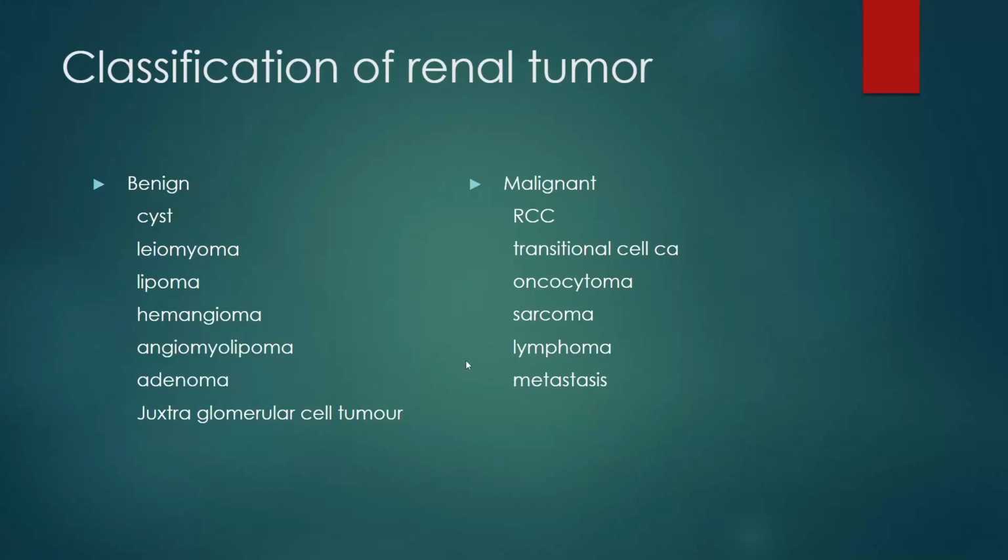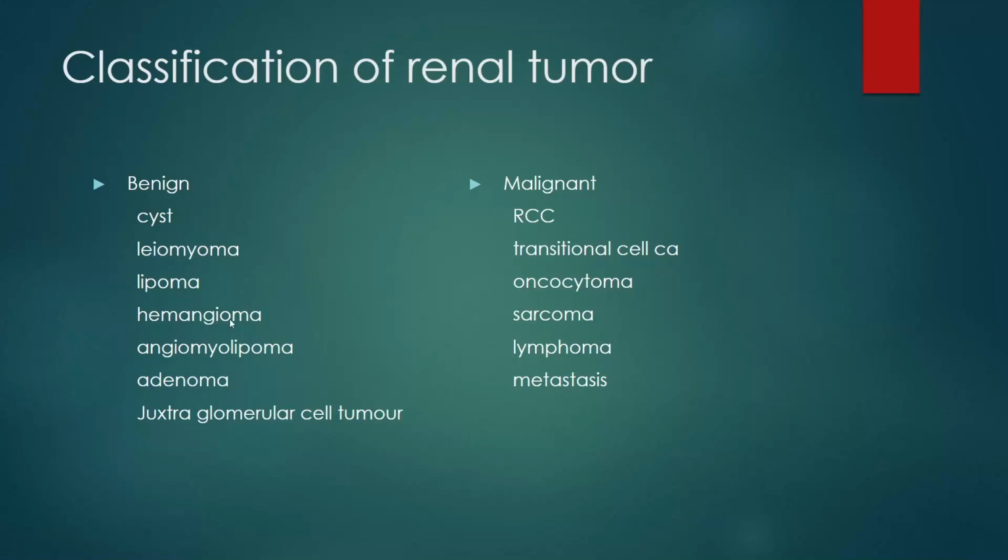In case of benign, if leiomyoma exists, it is a rare benign mesenchymal tumor of the kidney, where it arises from the smooth muscle fibers of three structures: the renal capsule, renal pelvis, or other vascular structures. That is the leiomyoma. Next, lipoma. Lipoma actually originates in the fat cells within the renal capsule or surrounding tissue.